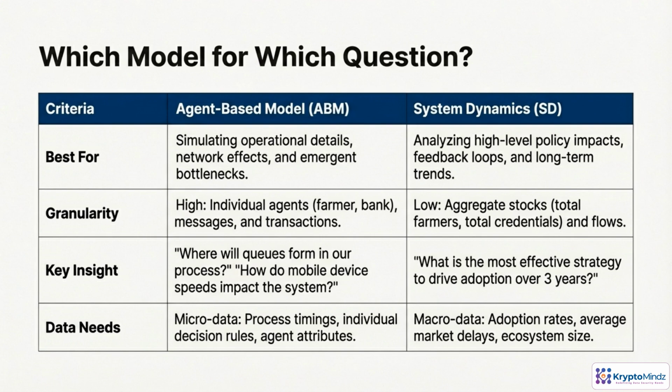Which model for which question? Choosing between models depends on your goals. Use ABM for high granularity questions about operational details and where queues will form. Use system dynamics for high-level policy impacts and to determine the most effective strategy for driving adoption over a 3-year period.